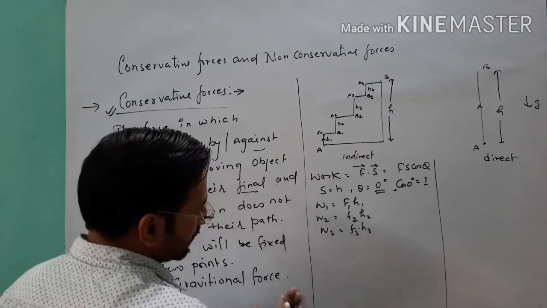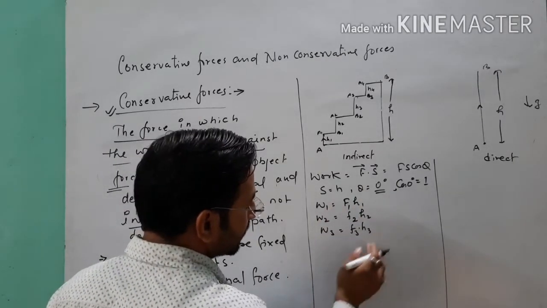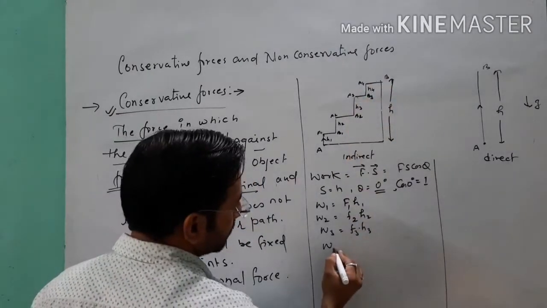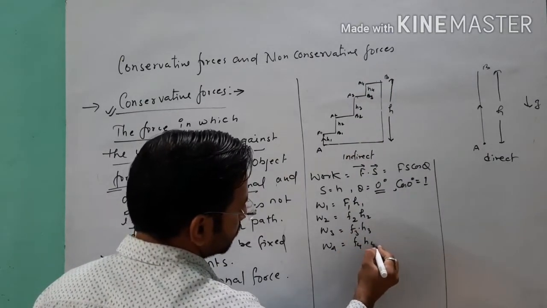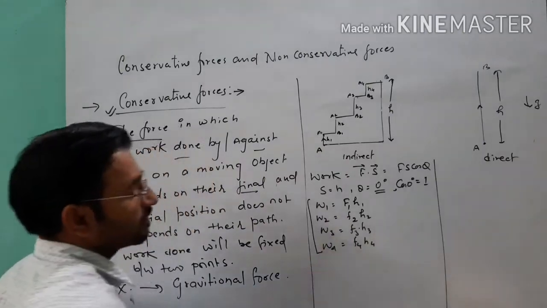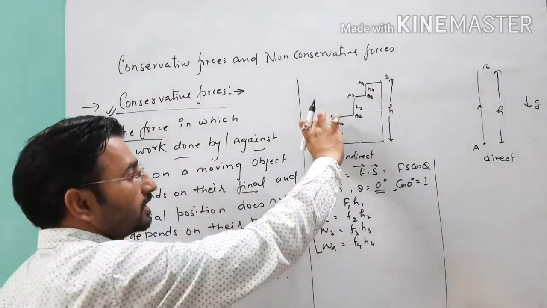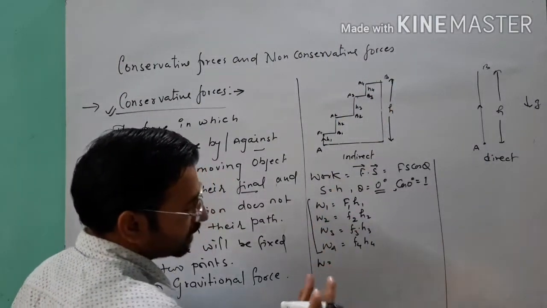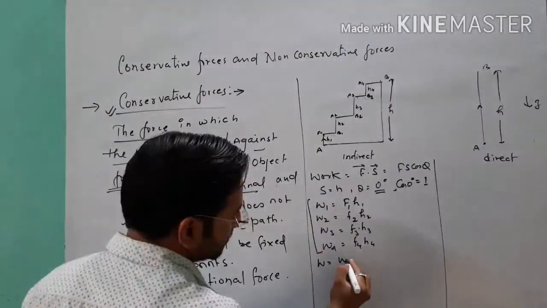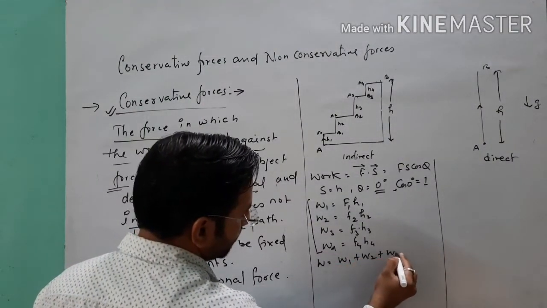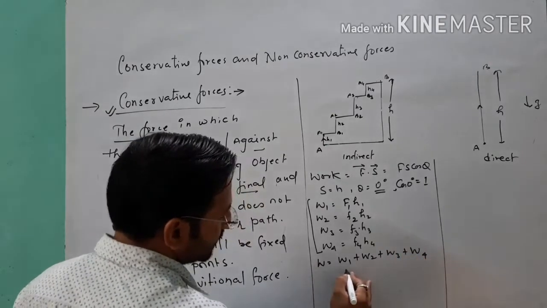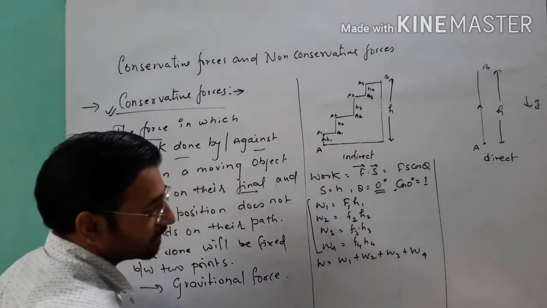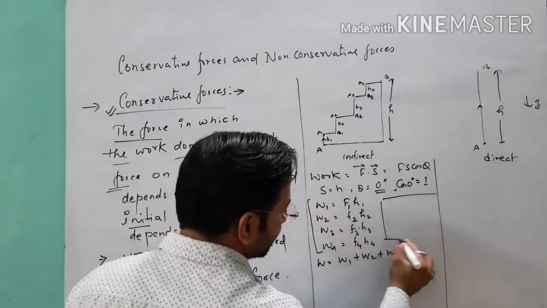Point clear, student? So if you remember all the points, after this point from B3 to A4, it is F4 into H4. Now, as we are calculating the work from A to B, we will add all the small amounts of work here. After addition of these, we will get W1, W2, W3 and W4. Finally you will see you have different heights, F1 plus this and this and this. You will add all these things, and before this you should remember one point.